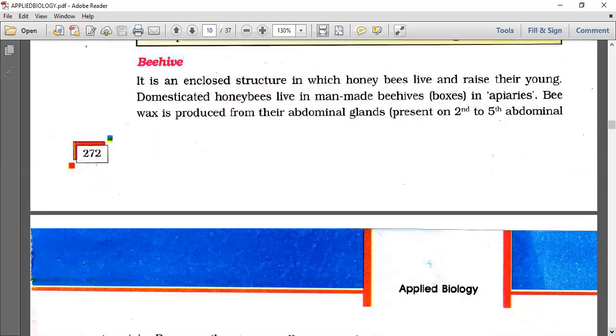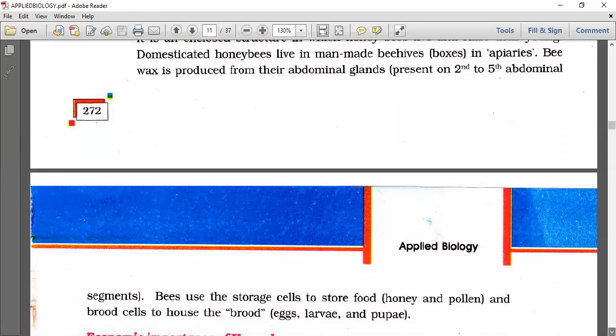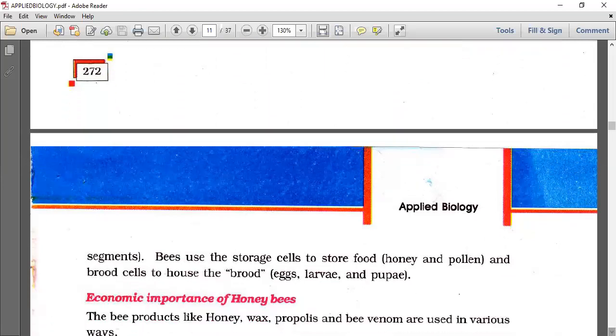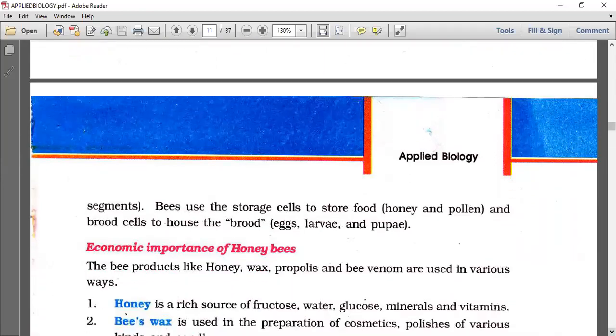Now, the beehive. It is an enclosed structure in which honeybees live and raise their young. Domesticated honeybees live in man-made beehive boxes we call apiaries. Beeswax is produced from their abdominal glands, present on the second to fifth abdominal segments. Those glands secrete the wax.